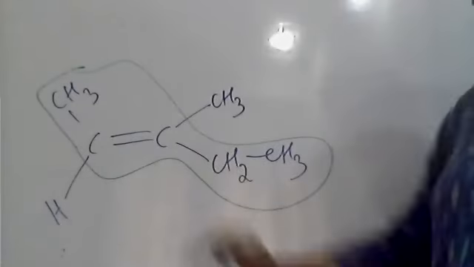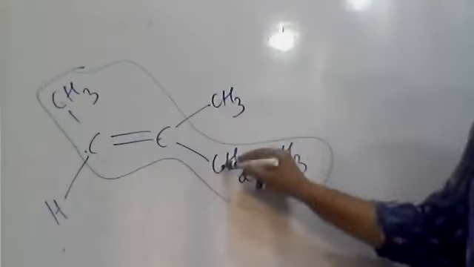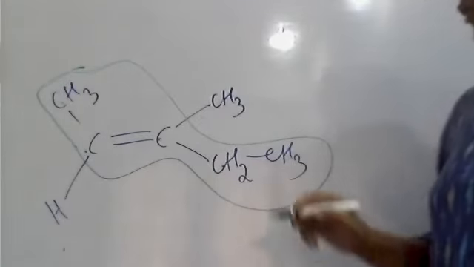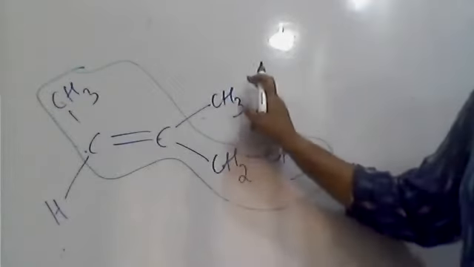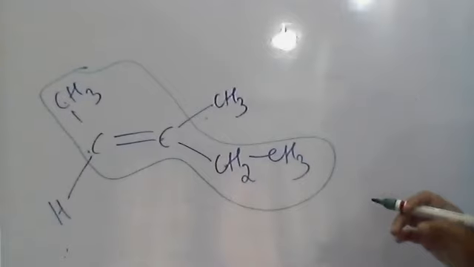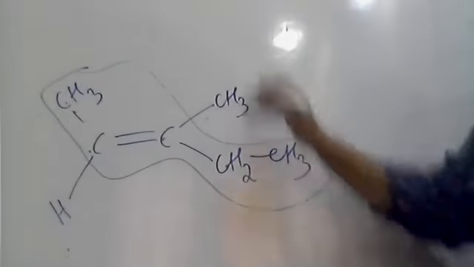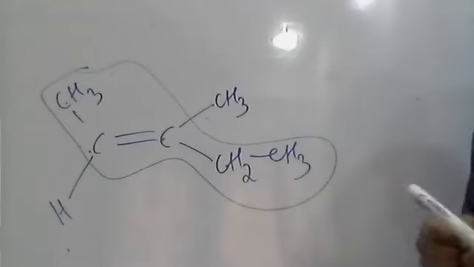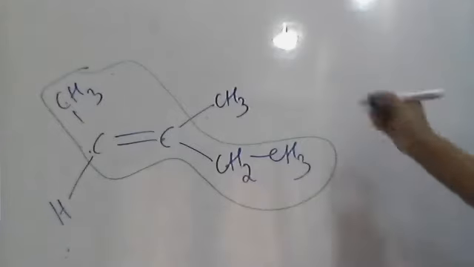How many carbons? 1, 2, 3, 4, 5. You can't go like this; if you go like this, it is 4 carbons. So in this longest chain there are 5 carbons.